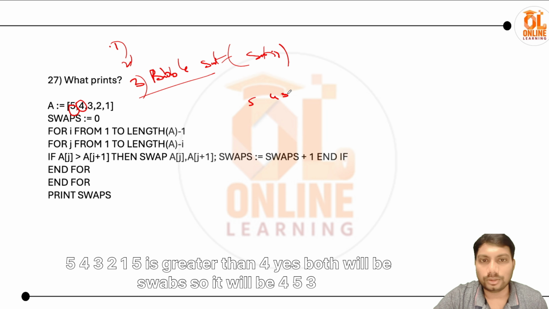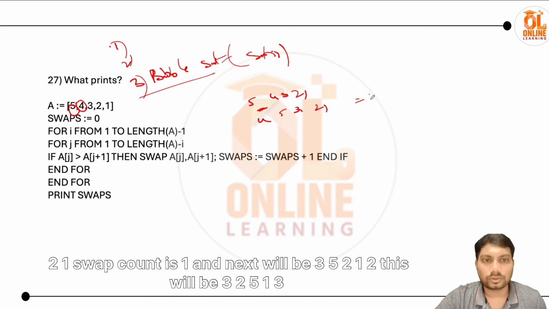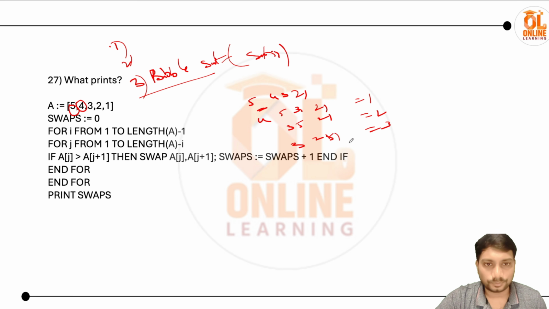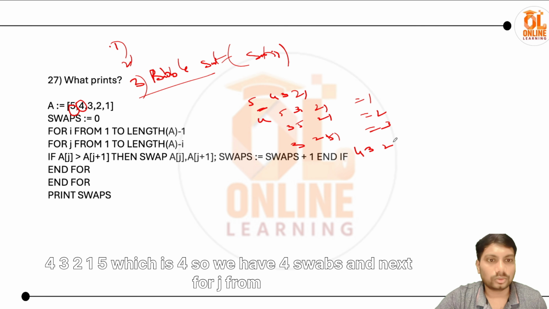5 4 3 2 1. 5 is greater than 4, yes, both will be swapped, so it will be 4 5 3 2 1. Swap count is 1, and next will be 4 3 5 2 1. This will be 4 3 2 5 1, 4 3 2 1 5, which is 4. So we have 4 swaps.